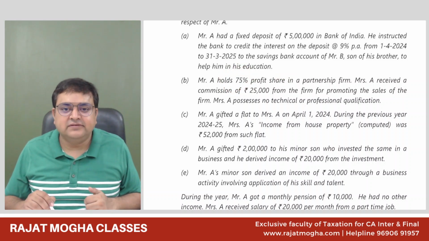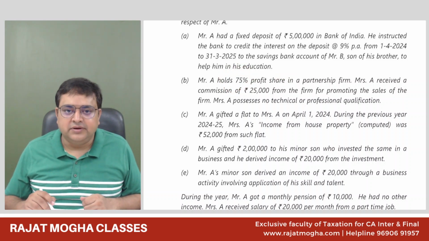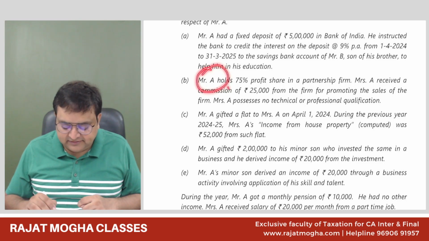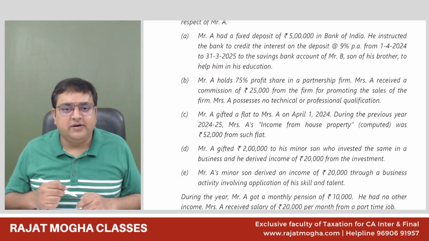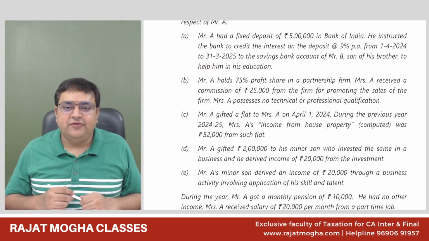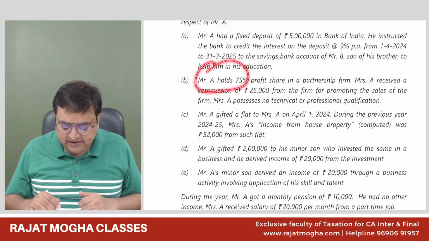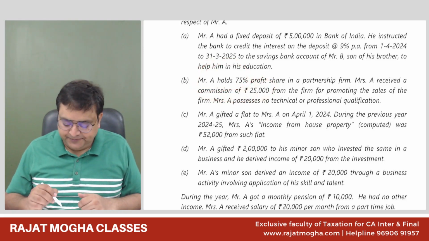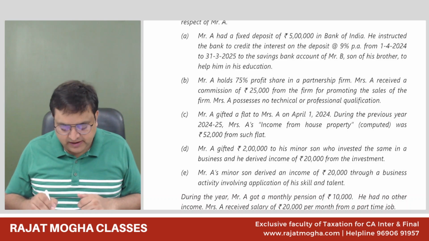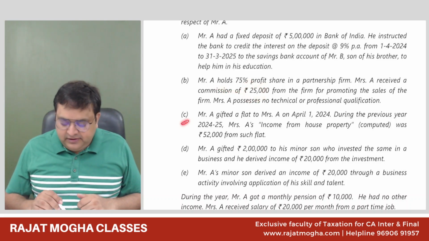What is substantial interest? 20% or more interest. If Mr. A has it in any concern where the spouse is receiving any remuneration without any qualification and experience, that income will also be clubbed. So 25,000 will be clubbed in the hands of Mr. A. Correct.